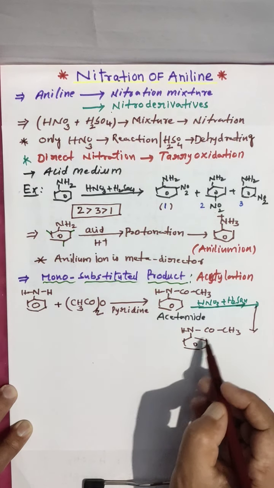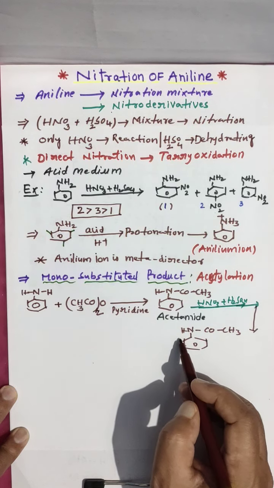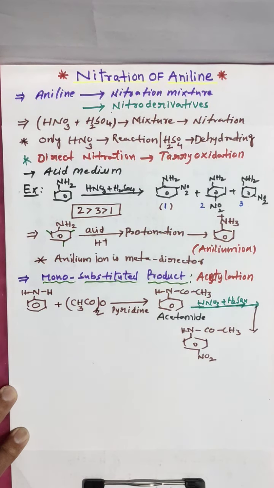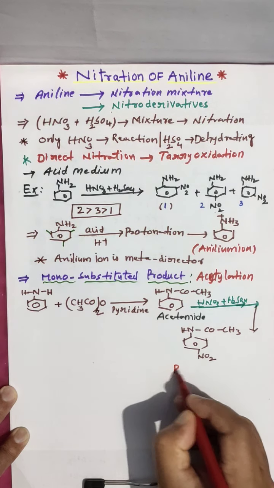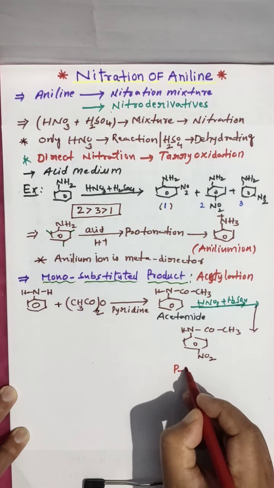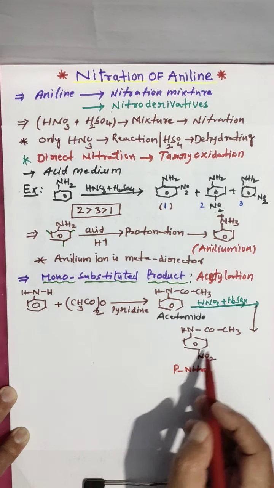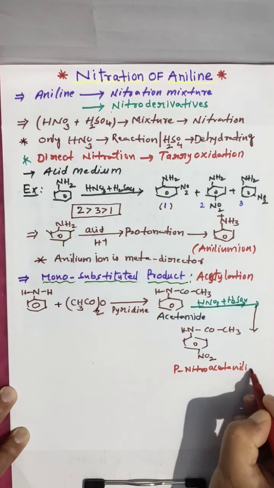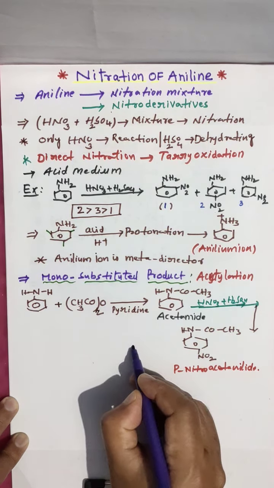Then it will direct the upcoming group to attack at the para position. And this product name is para nitro acetanilide. Clear?